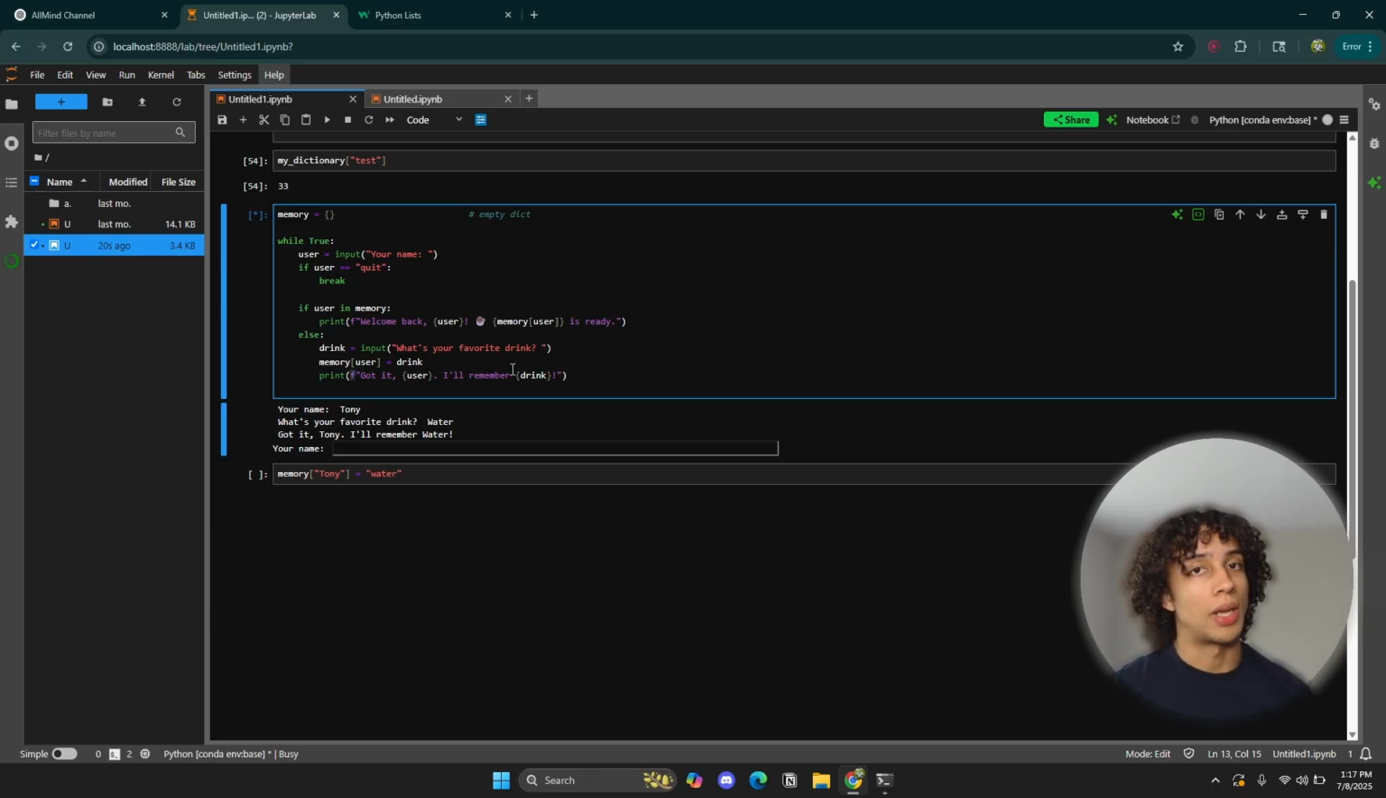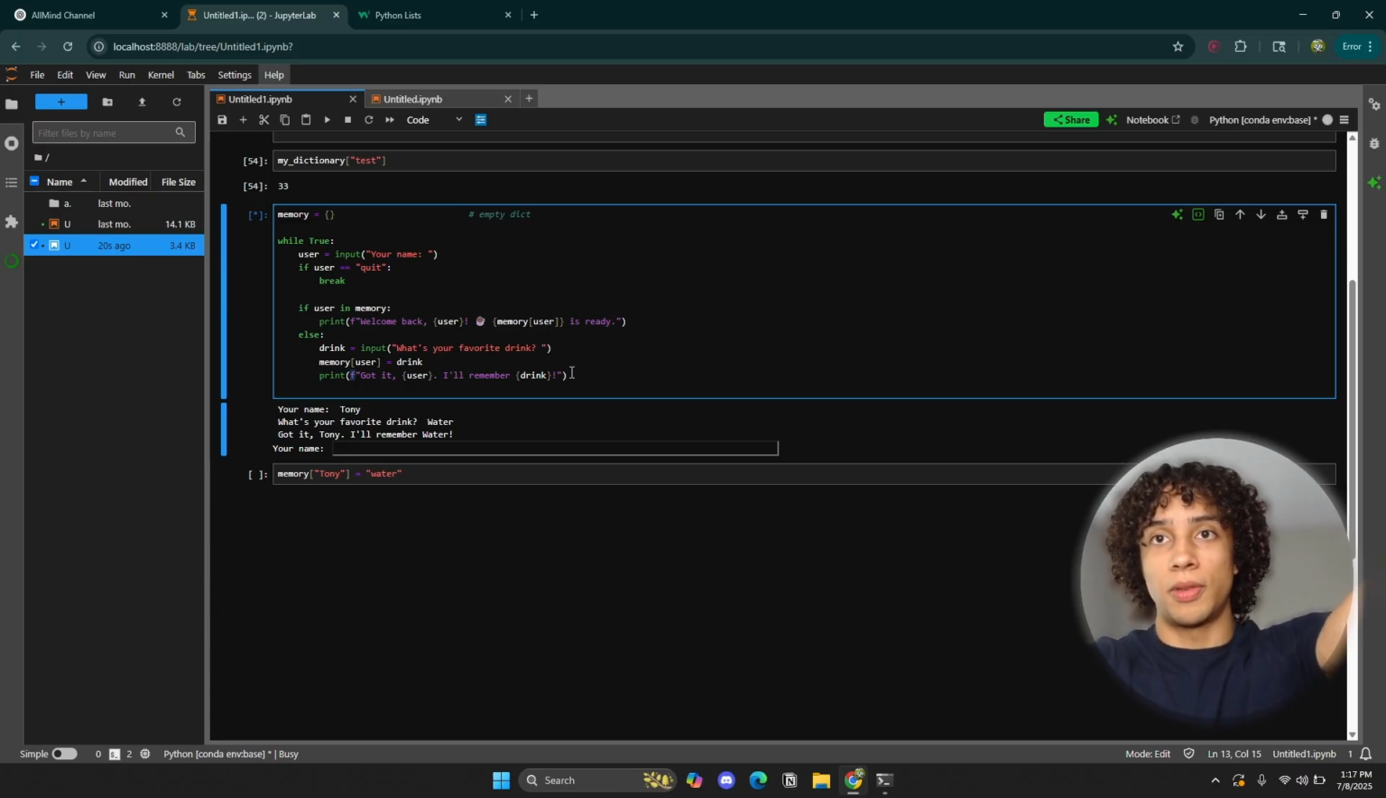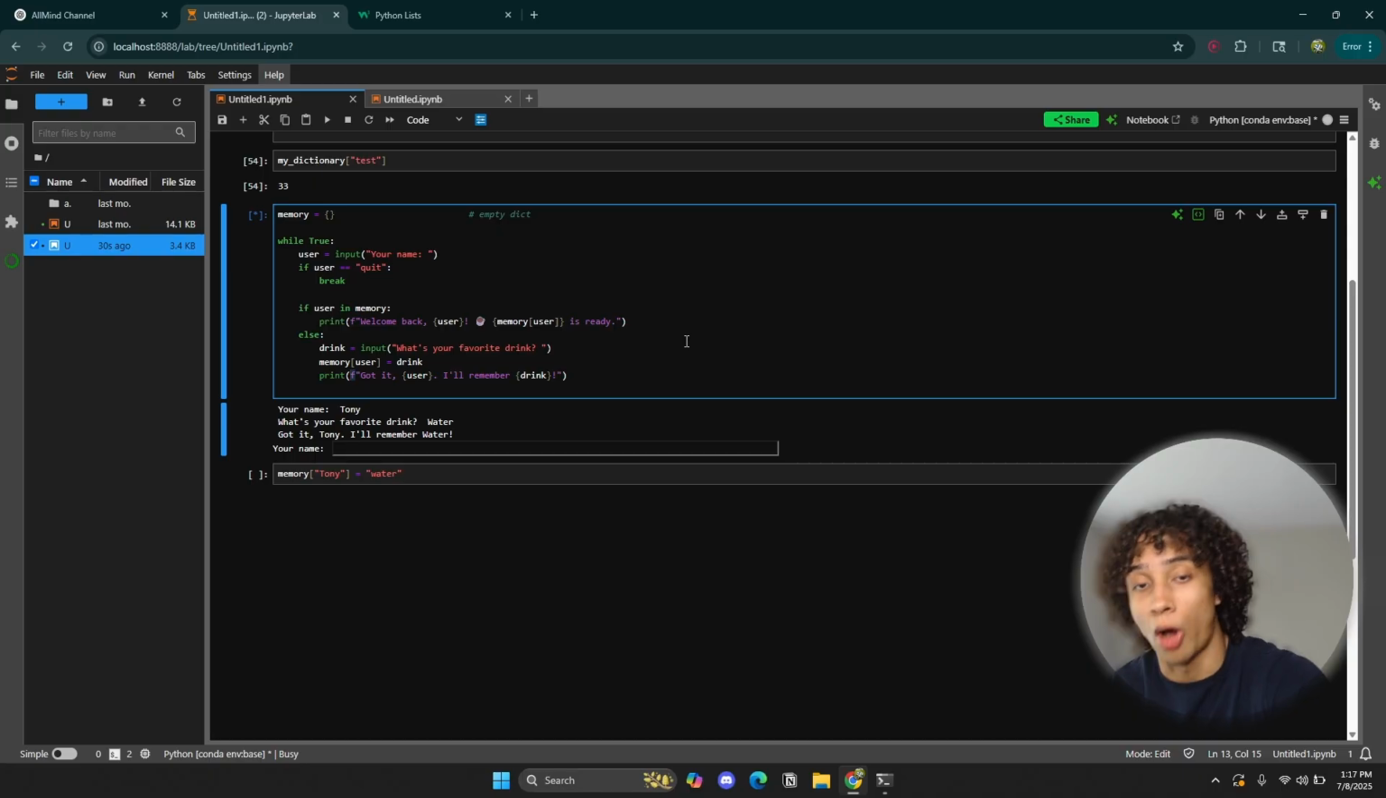A lot of information, I know. But what I want you guys to do is copy this code, play with it, break it down, try to remove something from it, and see what happens after that.